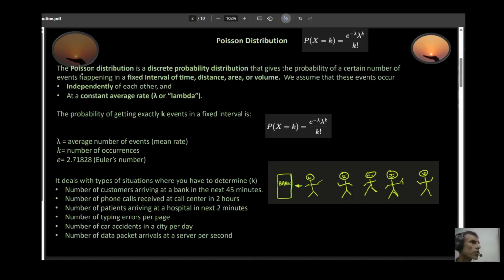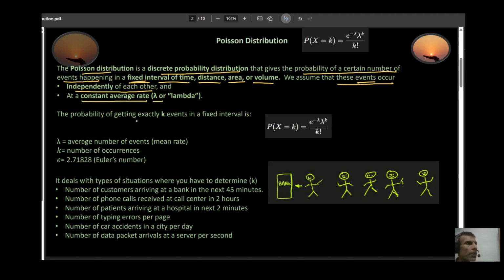So Poisson distribution is a discrete probability distribution function. It gives you the probability of a certain number of events happening in a fixed interval of time, distance, area, or volume. Now we make an assumption: your events always occur independent of each other, and they occur at a constant average rate, denoted by lambda.